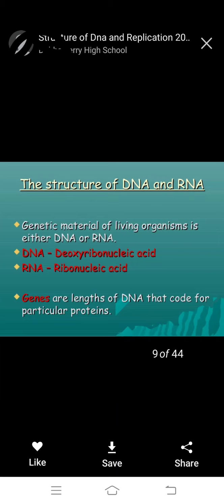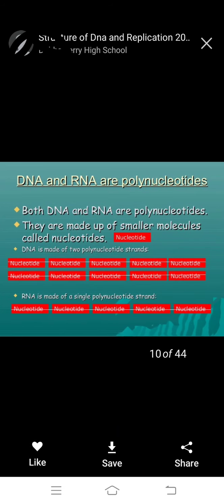Genes are lengths of DNA that code for particular proteins, such as histone proteins.